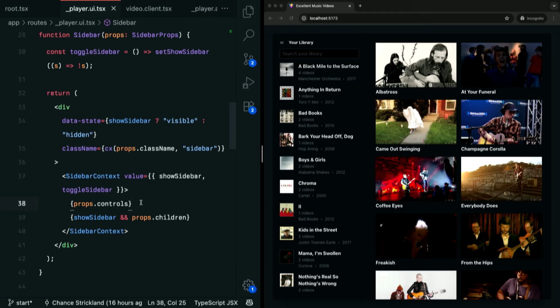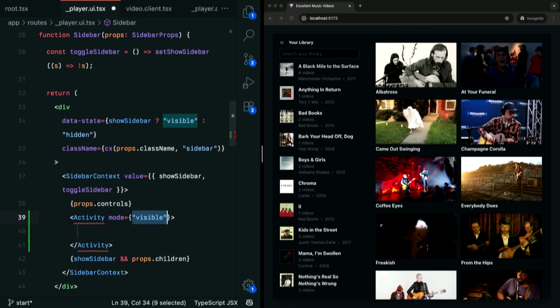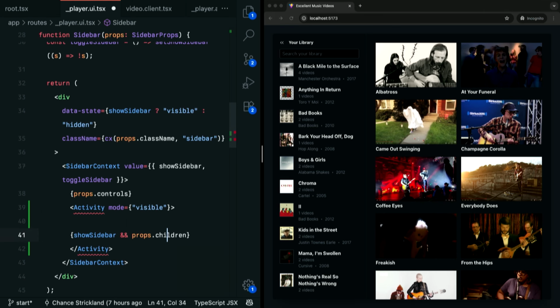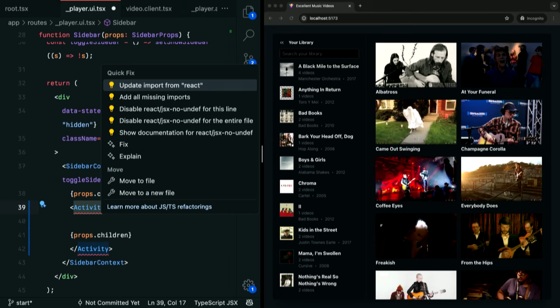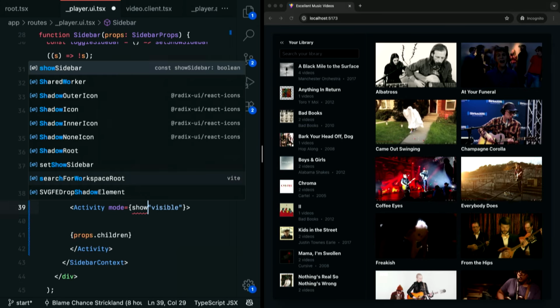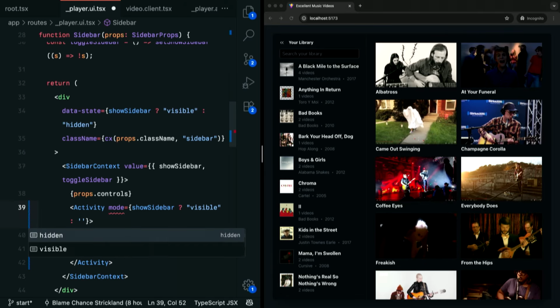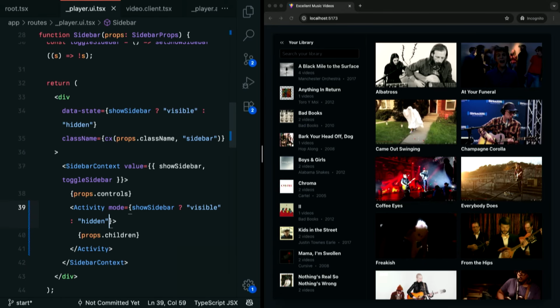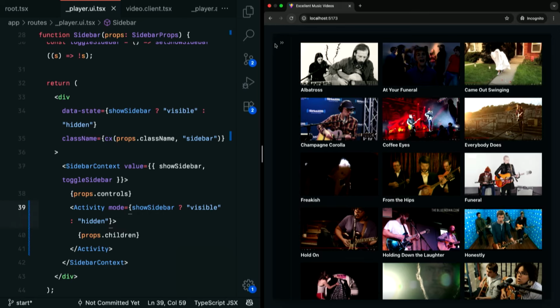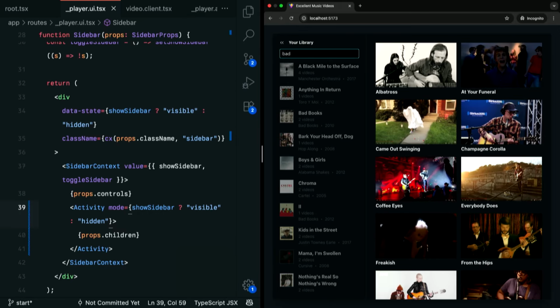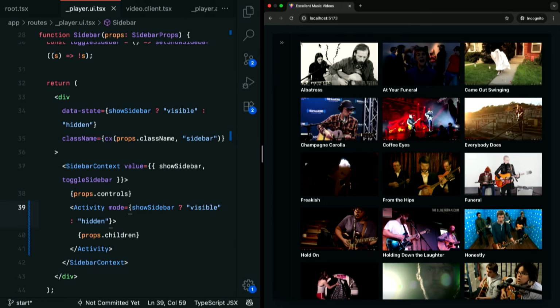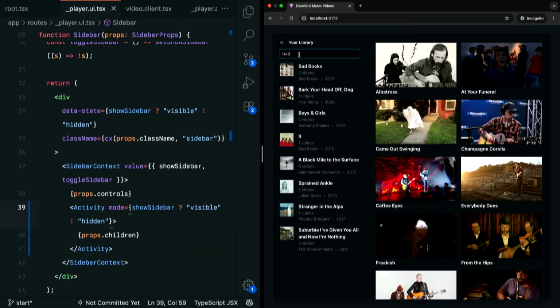So this is where Activity comes in, and Amofe taught us a little bit about the API here, and so we're going to bring in the Activity component, and we're going to just pull this guy up here, and we're no longer going to conditionally render this. We're going to switch the mode here. Let's first import this, and we're going to say when show sidebar is true, we're going to show it, and otherwise we're going to hide it, right? And so now we take a look at this guy, do a quick refresh, and see that if we search for something, close it up, open it back, boom, we still have our state here.